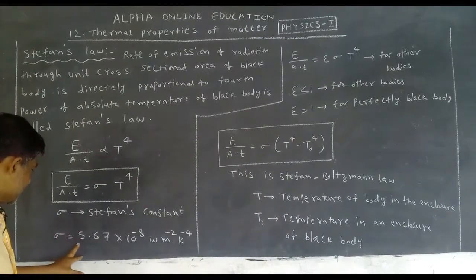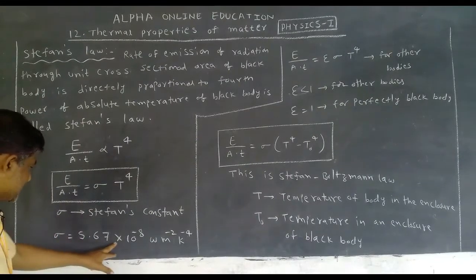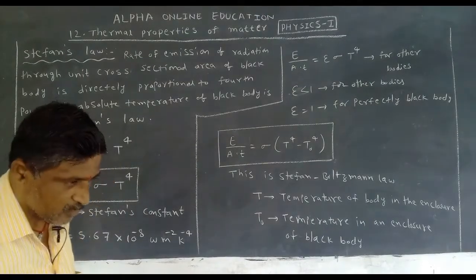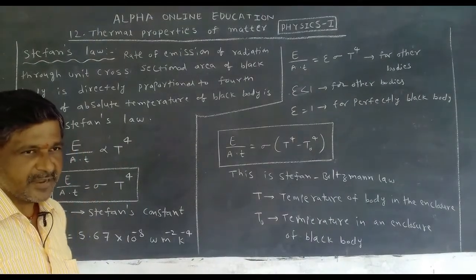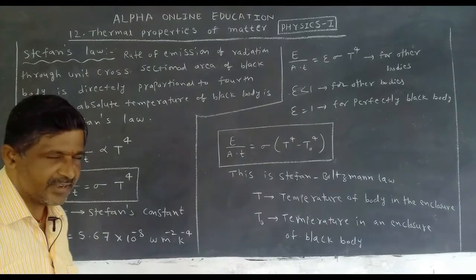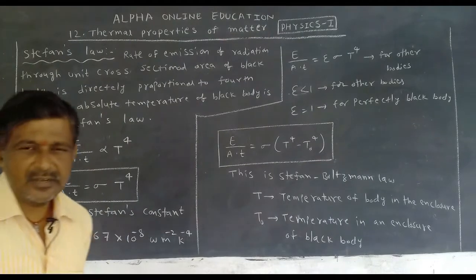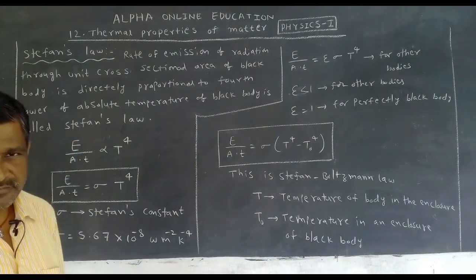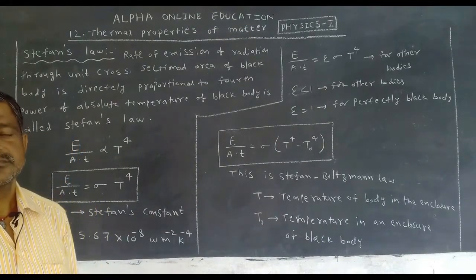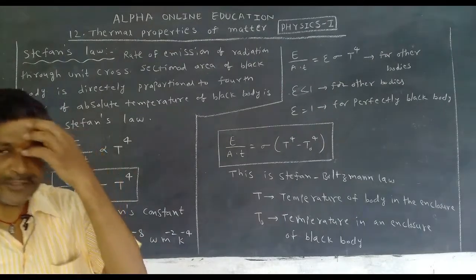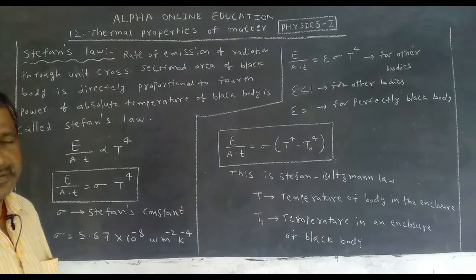What is its value? 5.67 × 10^-8 W m^-2 K^-4. Stefan's law is applicable for the emission of energy through unit cross-sectional area in 1 second of a black body. For that we use this formula.